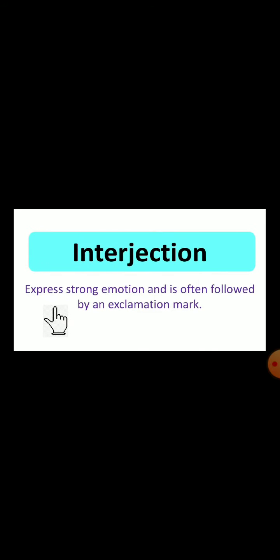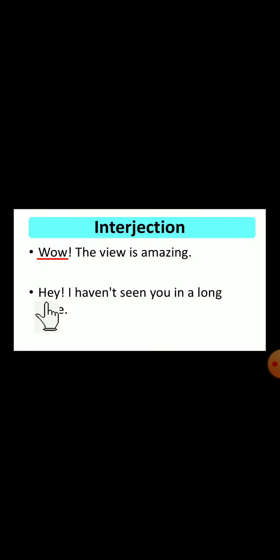Next one, interjection. An interjection expresses strong emotion and is often followed by an exclamation mark. Usually these are used to show emotions, like "wow" and "oh". Here is an example: "Wow, the view is amazing!" So "wow", because you can see an exclamation mark there.